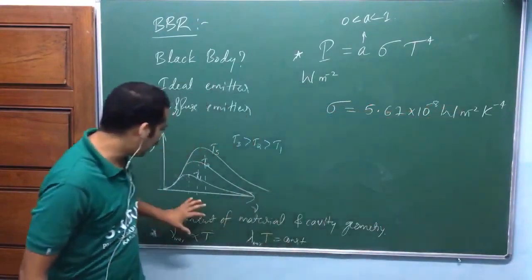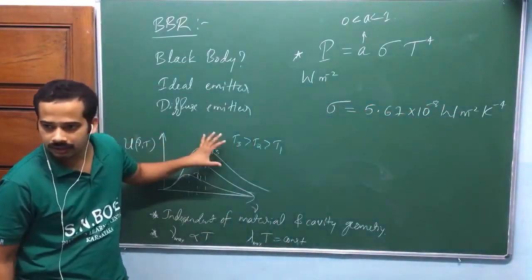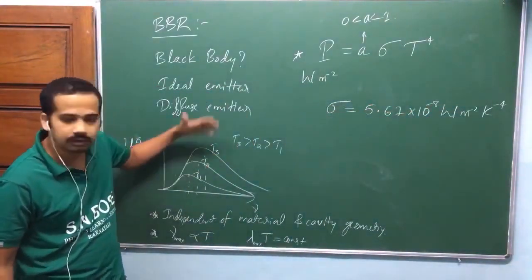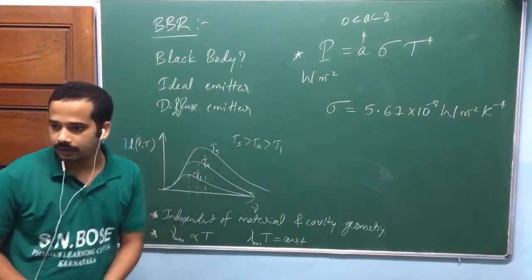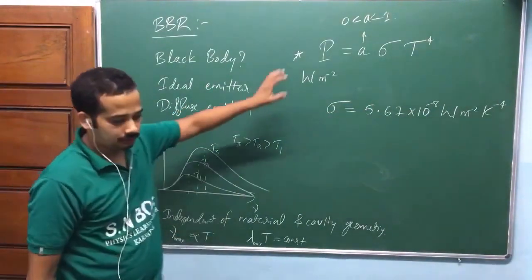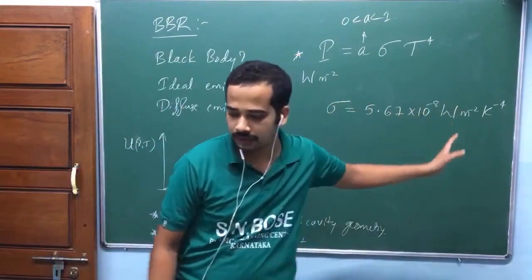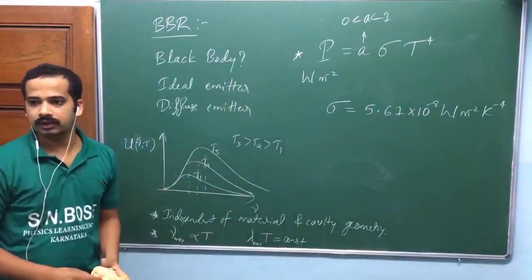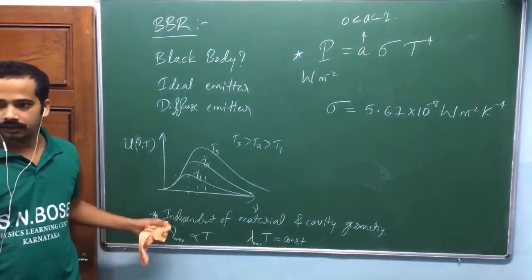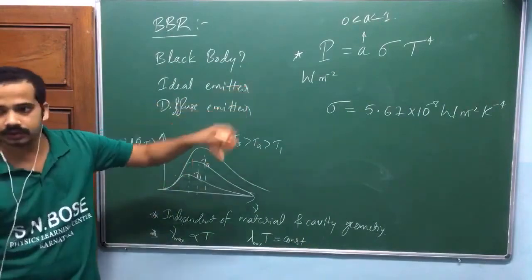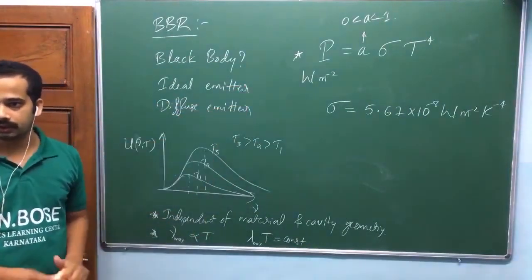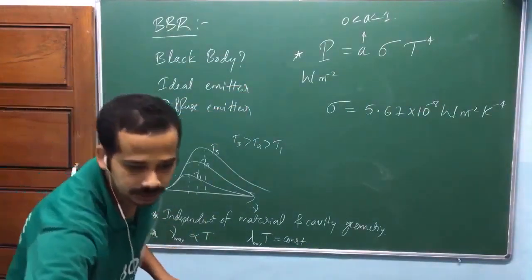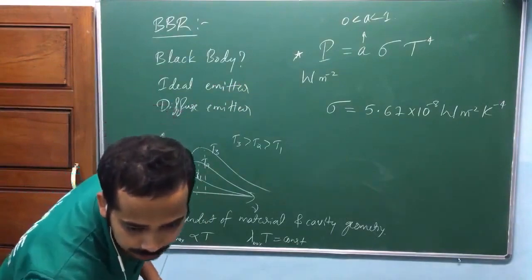I think this graph might not be exactly correct. I think I need to increase this one quite rapidly. We need to explain why that happened, how that happened, what is the nature behind it, what nature caused this whole thing. That's what we need to explain here in this experiment. I hope you got my point.